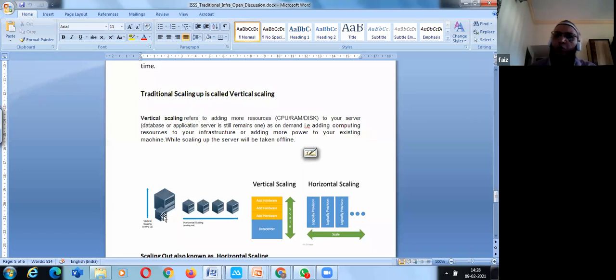I require this operating system, the minimum requirements of that application are so and so, I require this amount of memory and this amount of CPU. At that time, the system team would ask, what are you expecting with the apps? How much growth are you expecting for the app?